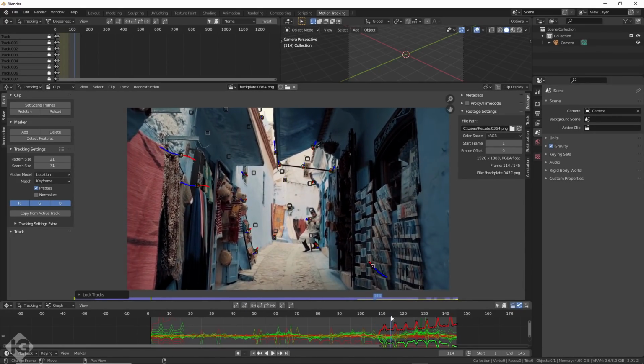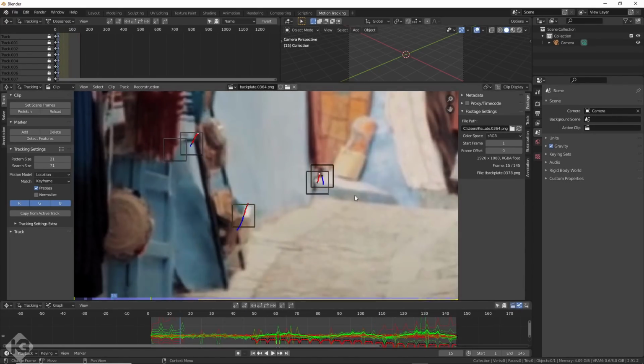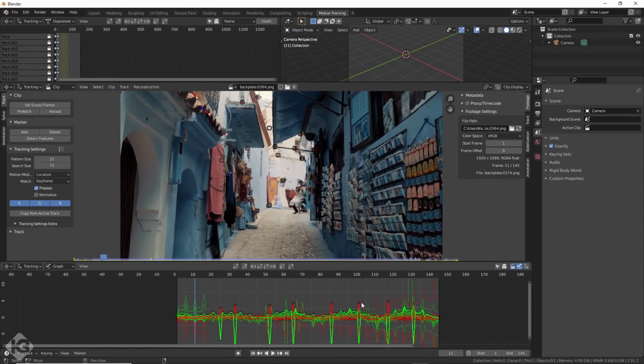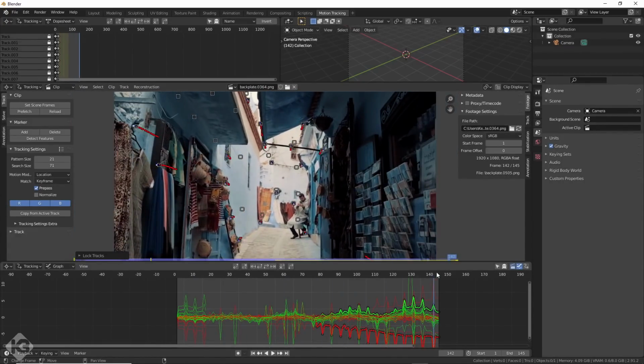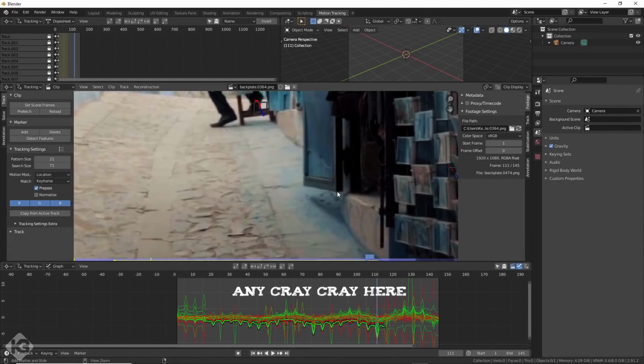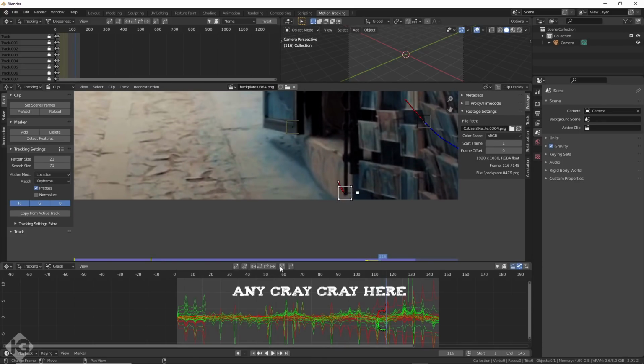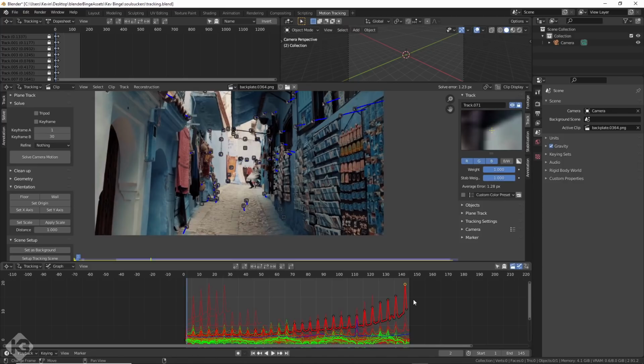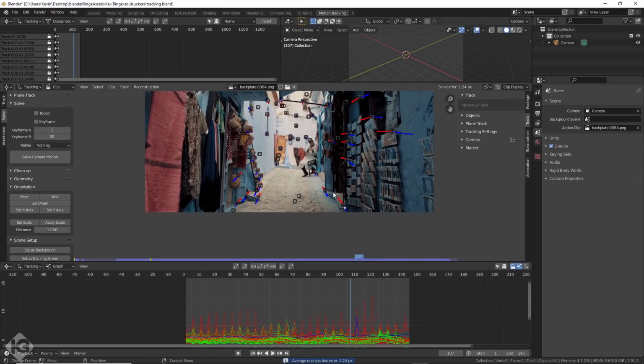Some will go all the way, but most won't. You can add in more tracking markers too, in places that have contrast. Hit play forward and backward until you get them working, then lock them off when they become useless. Watch your tracks too. Any graph line that goes berserker like Sonny Corleone you should probably get rid of. Then, when I was ready, I hit Solve Camera, and I got an error over 1.